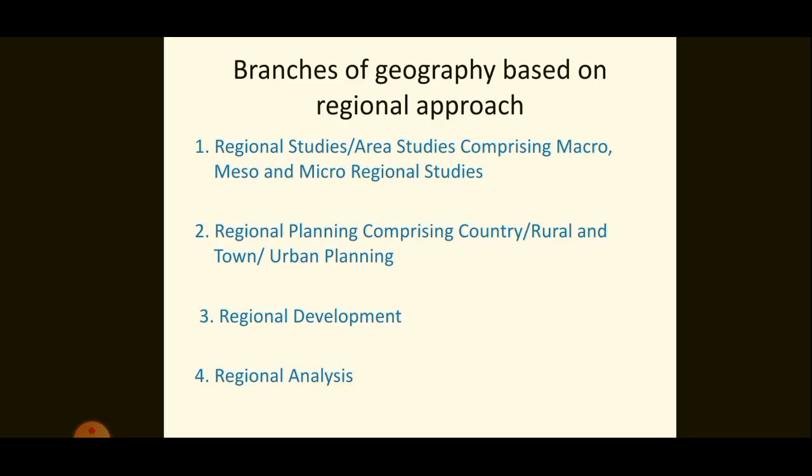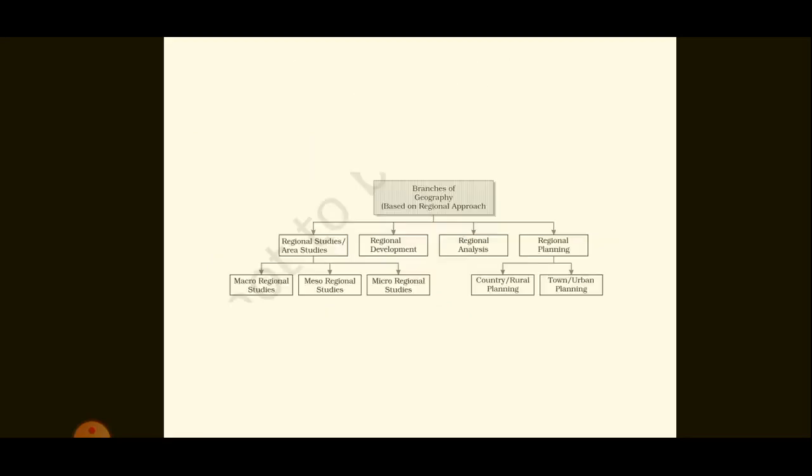Meso lies in between them. Regional planning refers to rural planning, urban planning, etc. Similarly, there is regional development and regional analysis. This block diagram summarizes all those things we have studied about the branches of geography based on regional approach.